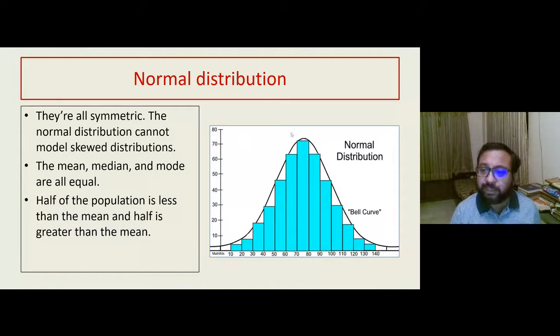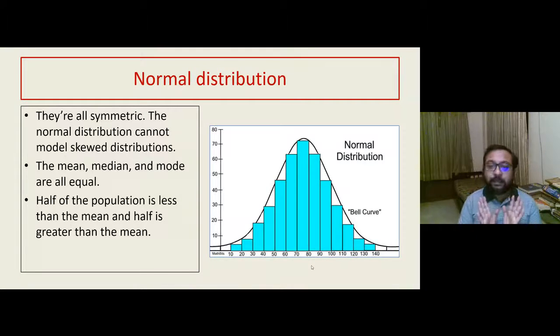It's a perfect bell-shaped curve where the middle values are most abundant and the extreme values are least abundant, creating a typically bell-shaped curve. Half of the population is less than the mean, half of the population is more than the mean. And the mean, median, mode are all equal because it's a perfectly symmetrical curve.